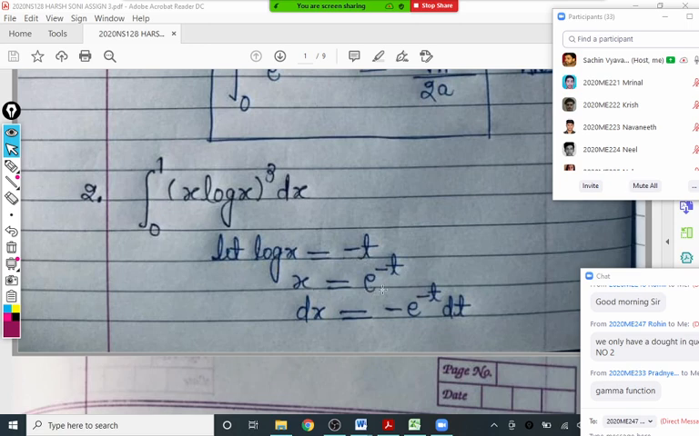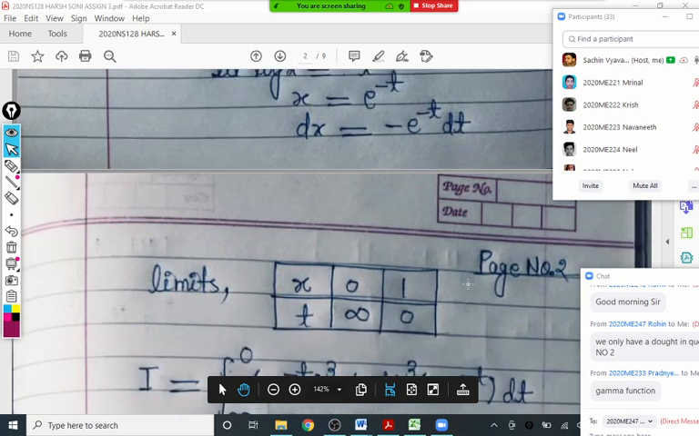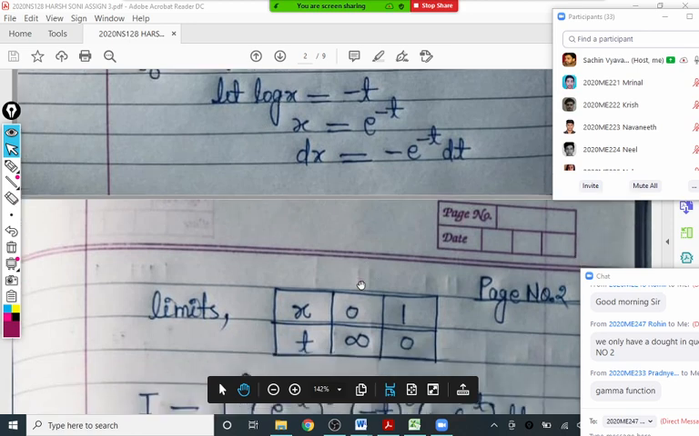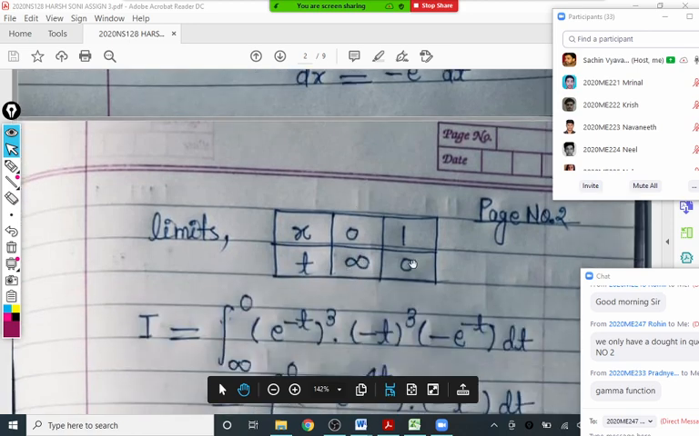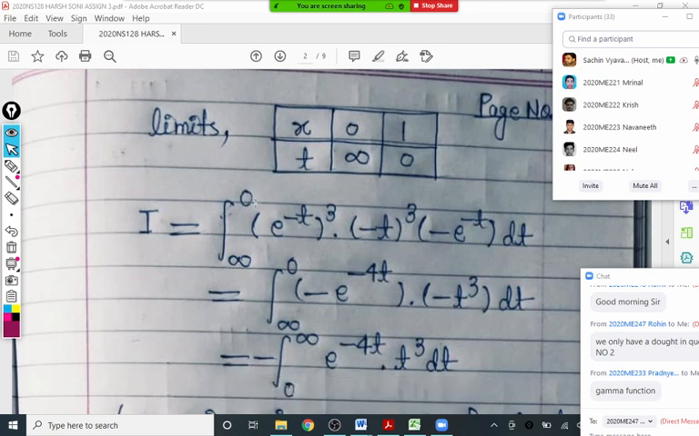We get x equals e raised to minus t. So x becomes e raised to minus t, and dx becomes minus e raised to minus t dt. Now the limits. When x is 0, log 0 is undefined, so infinity, and log of 1 is 0, so the limit becomes infinity to 0. So the integral I becomes the integral from infinity to 0 of (e raised to minus t) cubed, then (minus t) cubed, correct, and this is a minus e raised to minus t dt.